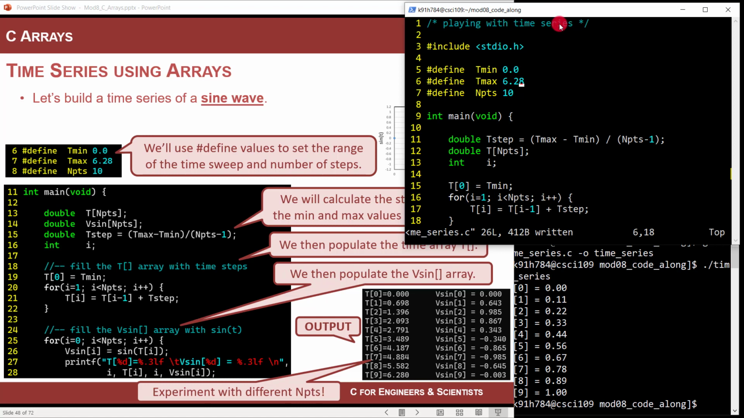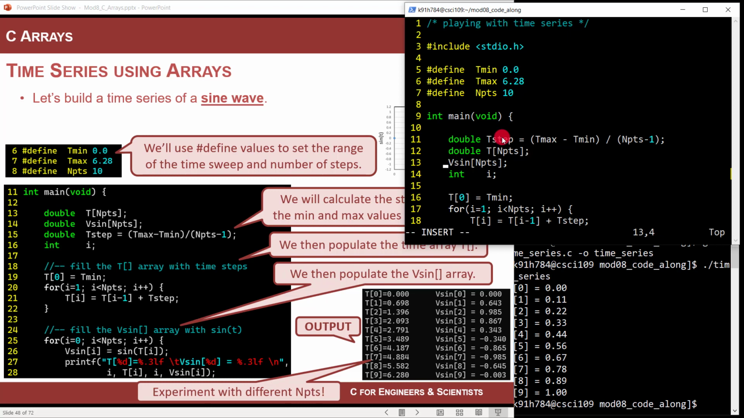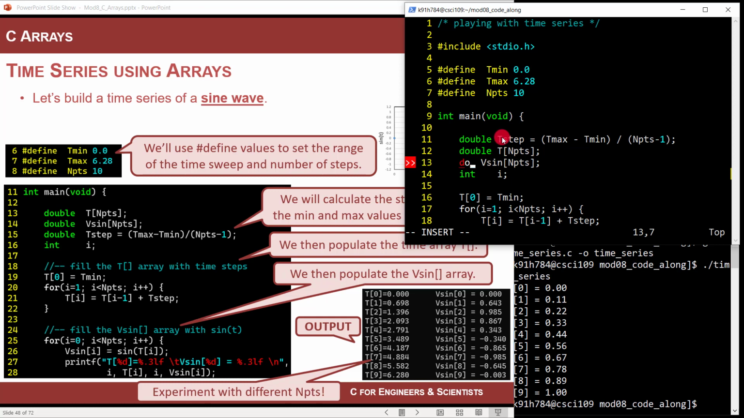All right, so I did that. Life is good. Okay, now what I need to do is watch this. I'm going to come down here and create another array, and I'll call it v sine, and it's also going to have endpoints. Okay, and let me put it on its own line just to make it look good. So I'm going to come over here and go double.